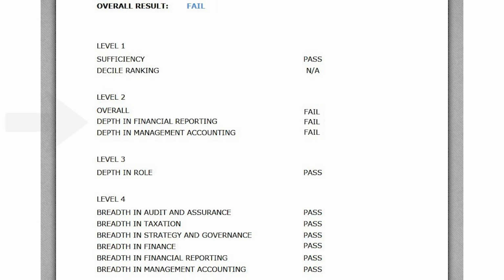It helps to redo your elective cases too, so make sure to practice those for your next attempt. Now let's look at level 2.